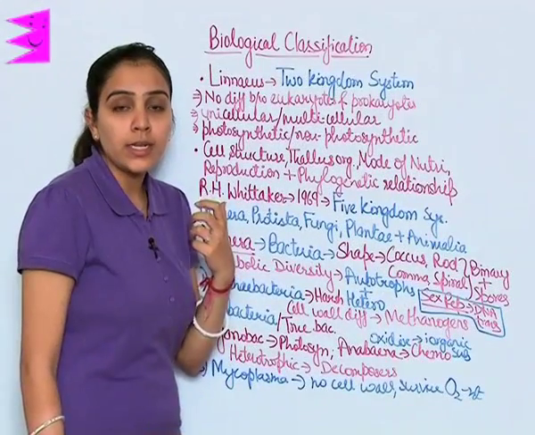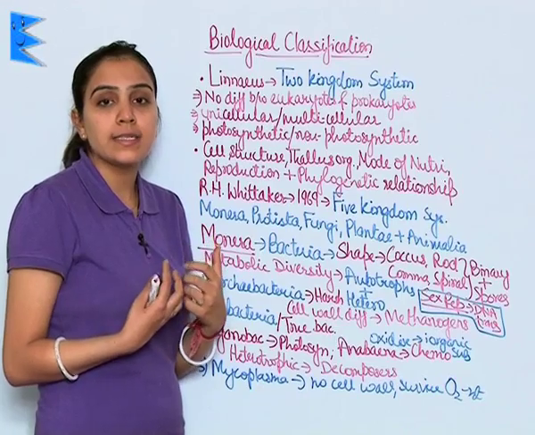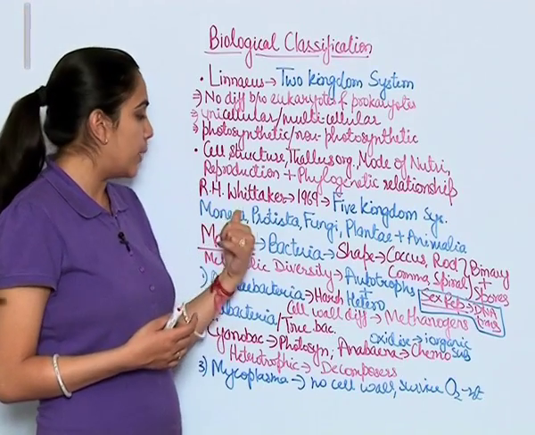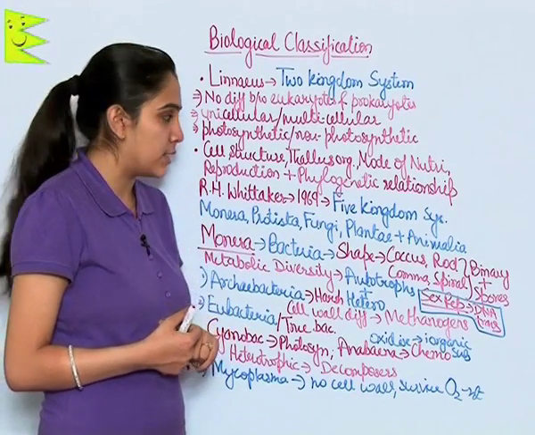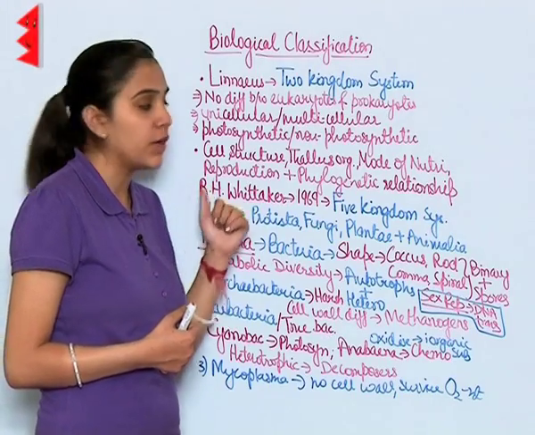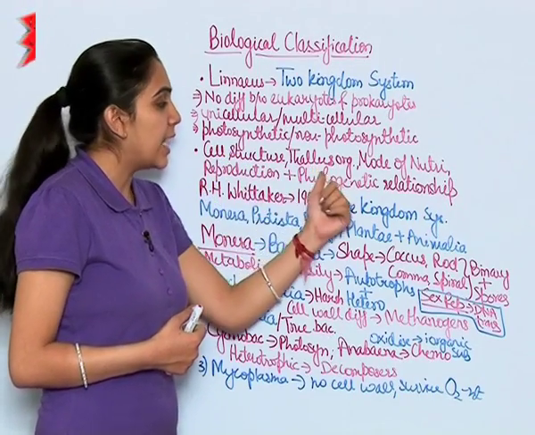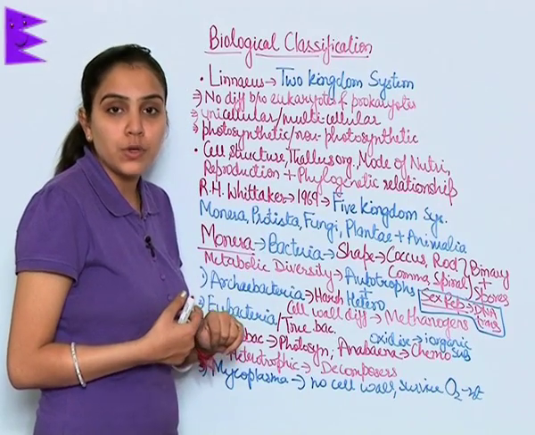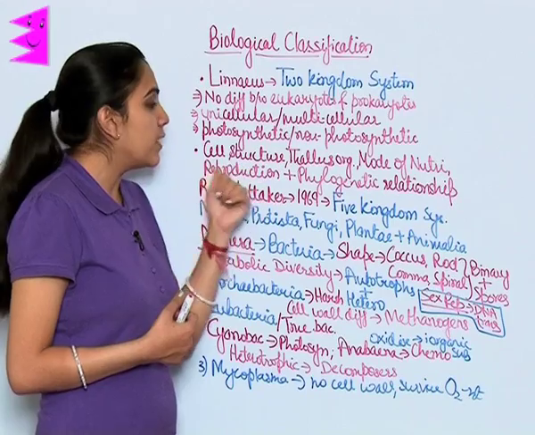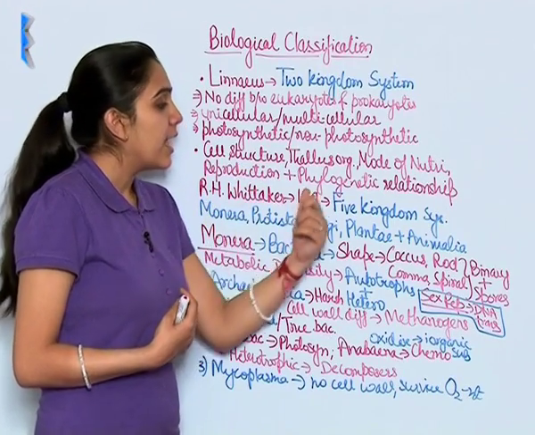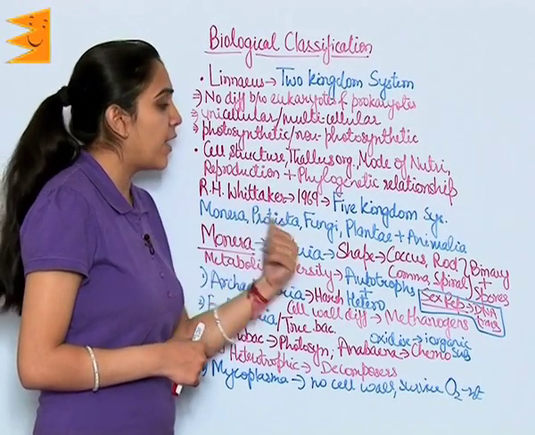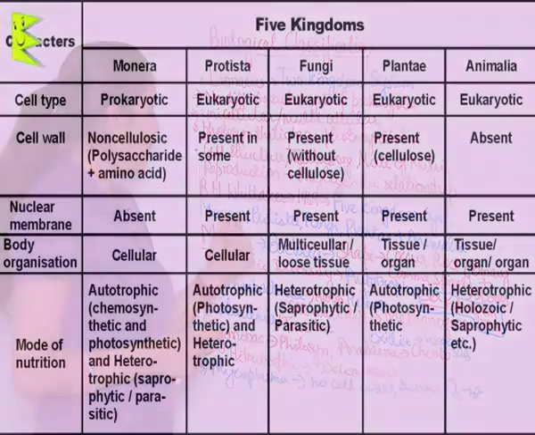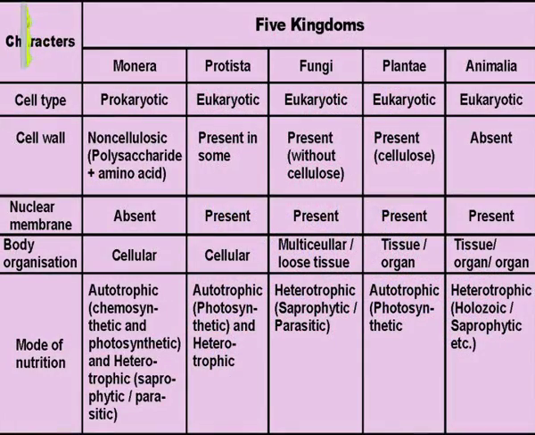So, later on, upon more complex scientific characters, R.H. Whittaker in 1969 gave us the five kingdom classification system. The bases of classification were cell structure, thallus organization, mode of nutrition of organisms, how they reproduce, as well as phylogenetic relationships. And the five kingdoms given to us were Monera, Protista, Fungi, Plantae and Animalia.